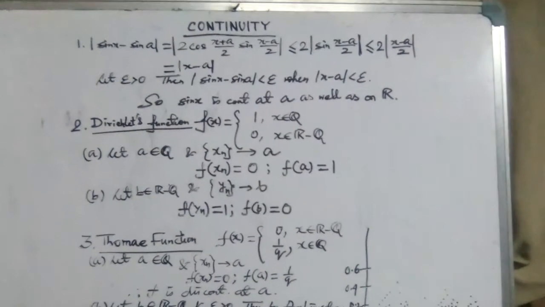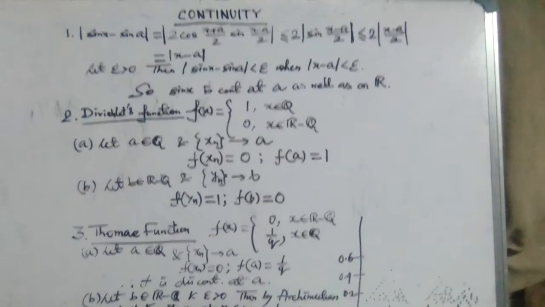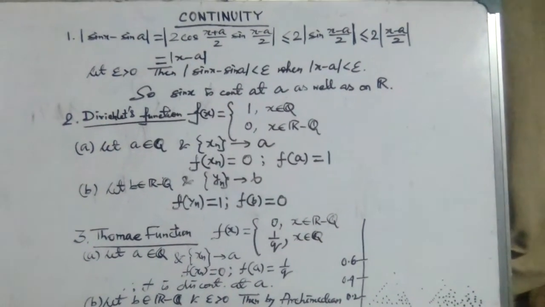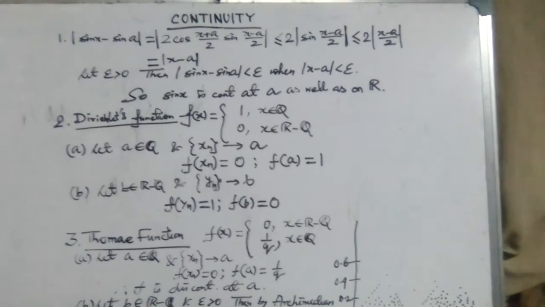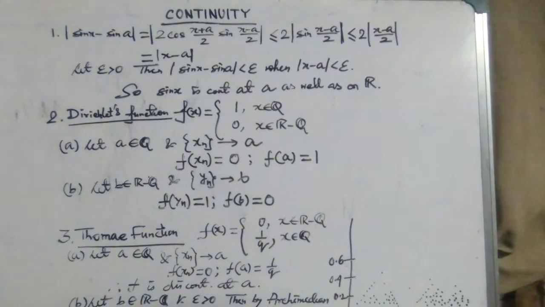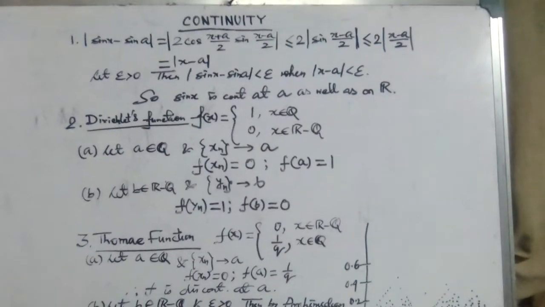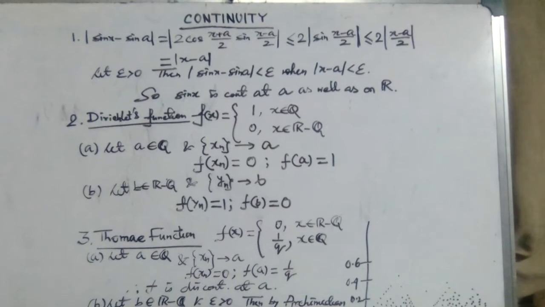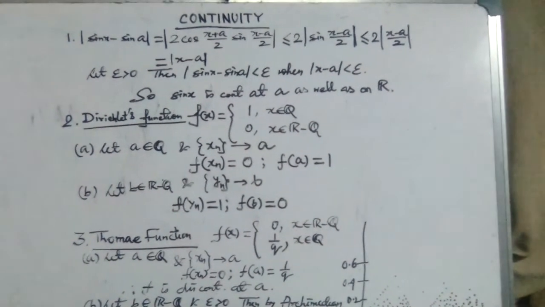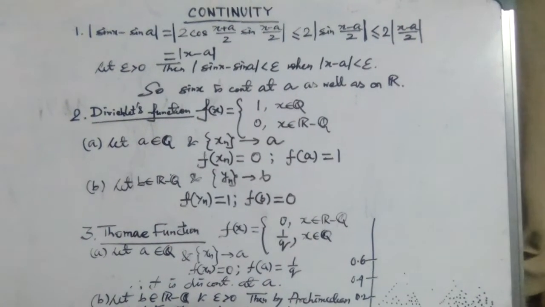Hello friends, this is the second video on continuity. In this video I will try to explain a few important examples on continuity. First of all, I would like to mention that polynomial functions, exponential functions, logarithmic functions and trigonometric functions, all such nice functions, are continuous on the real line. That means on R. So we will consider only three important problems.